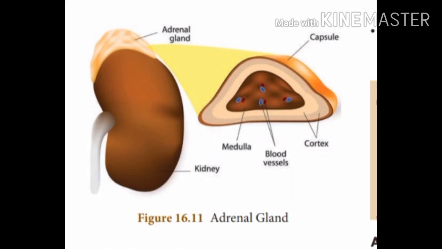The adrenal cortex consists of three layers. They are called zona glomerulosa, zona fasciculata, and zona reticularis. So three regions. Let me repeat again the three regions: zona glomerulosa, zona fasciculata, and zona reticularis.